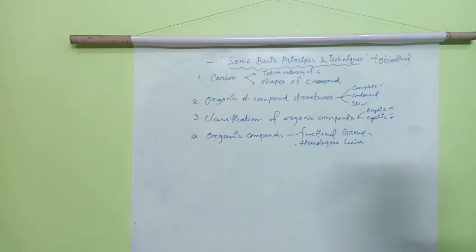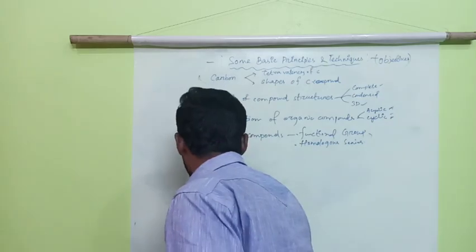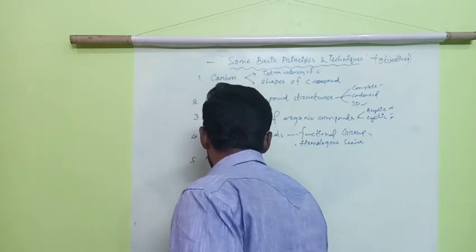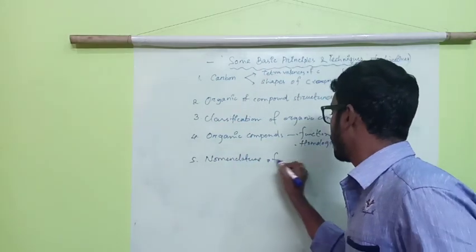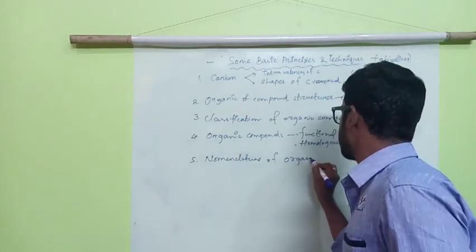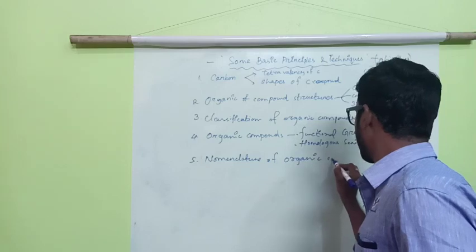Next, you will get the nomenclature part. Very important part, this one also. Nomenclature of what? Organic compounds. Why is it necessary to name a compound?